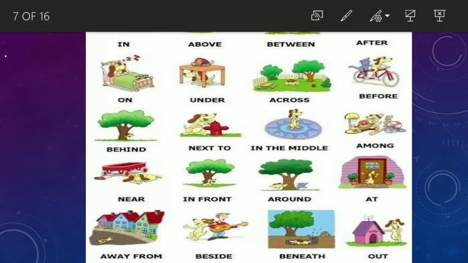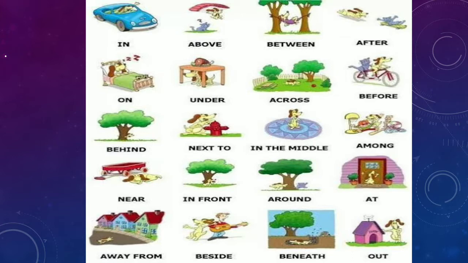Away from the houses, you can see the distance, right? Beside, next to, like this. And beneath, under, out. He is standing outside his kennel. So it is the kennel, the dog's house, and he is standing out, so here is the out.